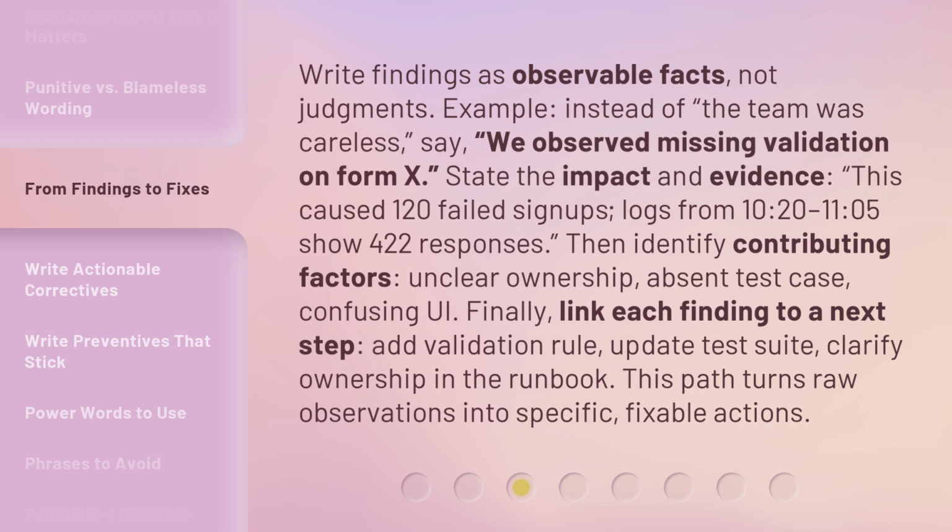Then identify contributing factors: unclear ownership, absent test case, confusing UI. Finally, link each finding to a next step: add validation rule, update test suite, clarify ownership in the runbook. This path turns raw observations into specific, fixable actions.